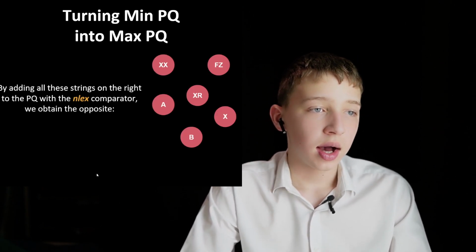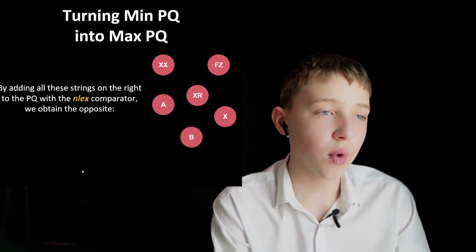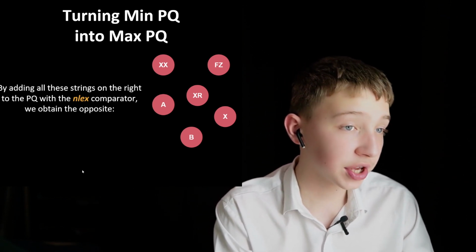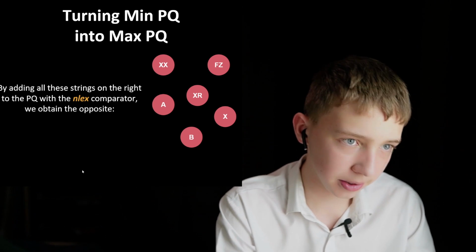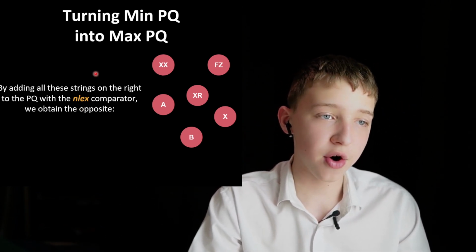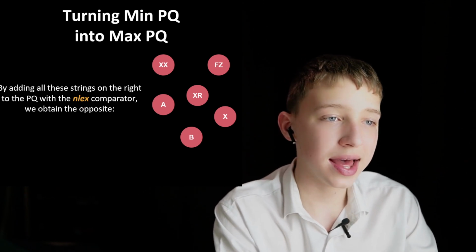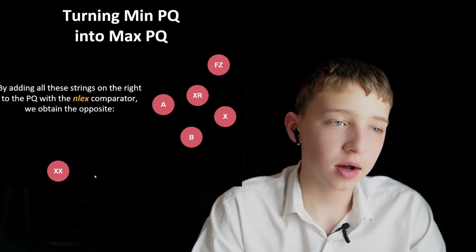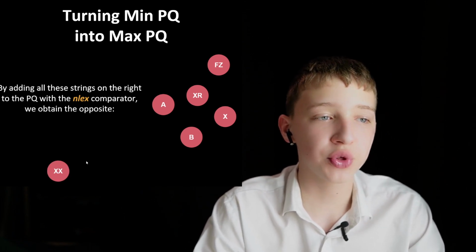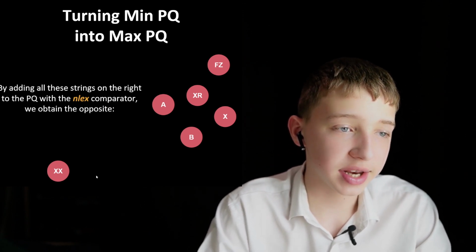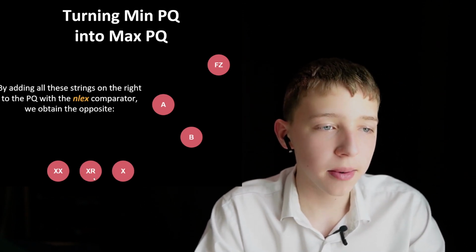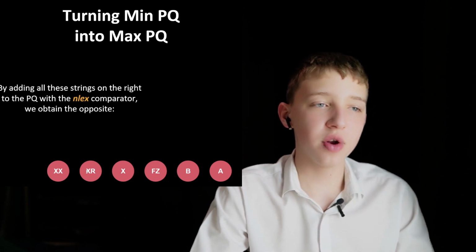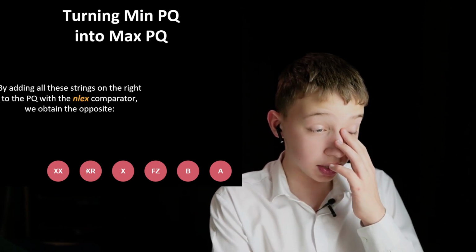With the negated lax comparator, we obtain the opposite: firstly XX, XR, X, FZ, B, and A. So we can see that we are getting what we wanted.